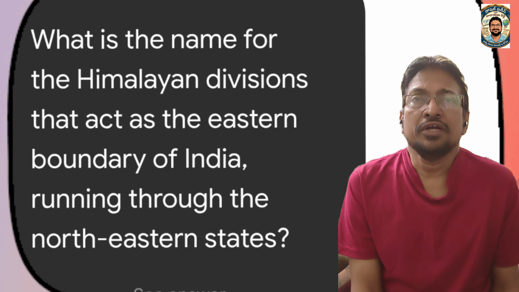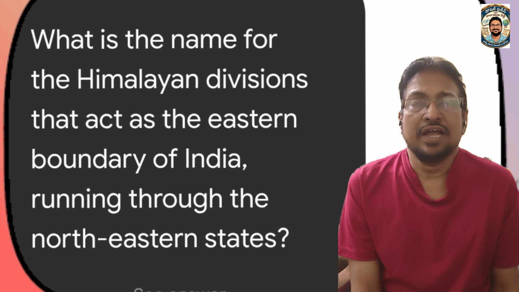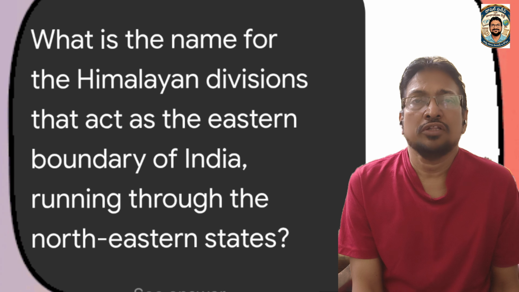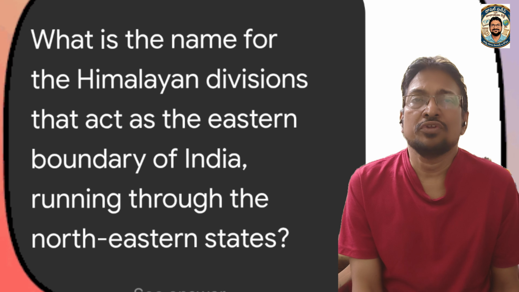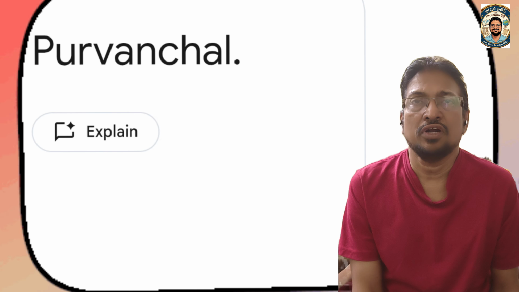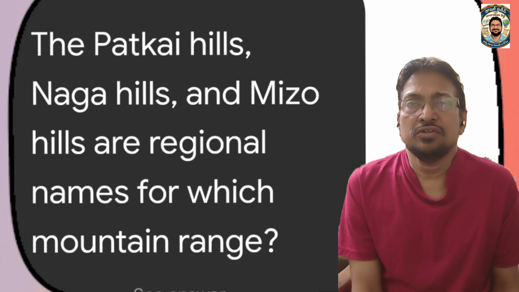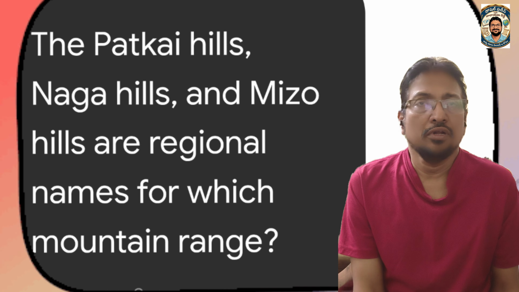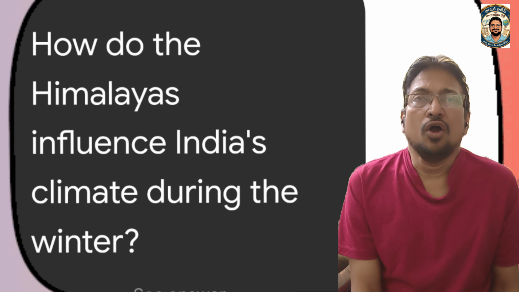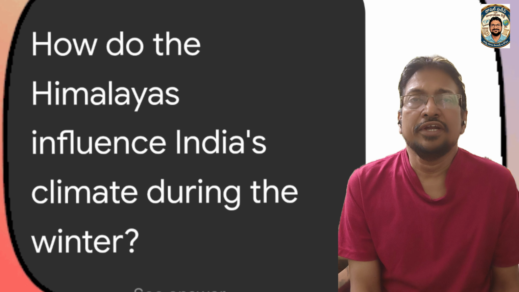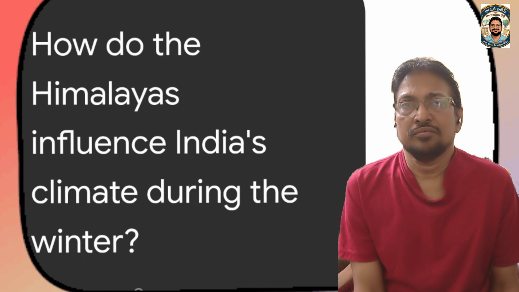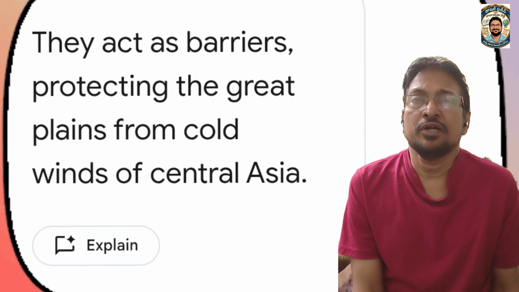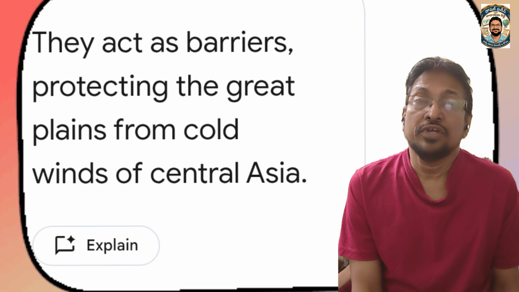What is the name for the Himalayan divisions that act as the eastern boundary of India running through the northeastern states? The answer is the Purvanchal Mountains. The Himalayas at the east side are called Purvanchal. The Patkai Hills, Naga Hills, and Mizo Hills are regional names for which mountain range? For Purvanchal only. How do the Himalayas influence India's climate during the winter? They act as barriers protecting the Great Plains from cold winds from Central Asia.